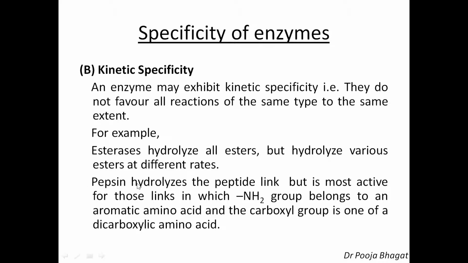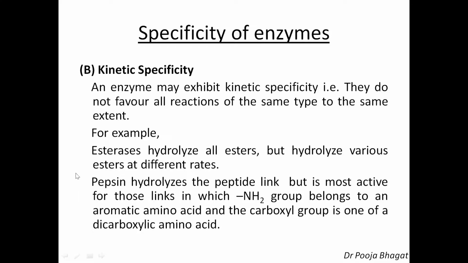Let's talk about pepsin. Pepsin is an enzyme which hydrolyzes the peptide linkage, but is most active for those links in which the amino group belongs to an aromatic amino acid and the carboxyl is one of a dicarboxylic amino acid. So pepsin is again showing kinetic specificity like esterase.